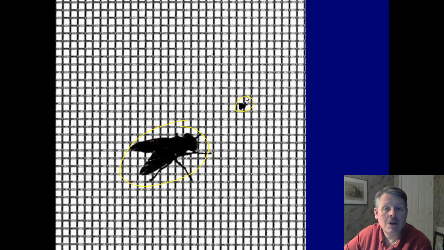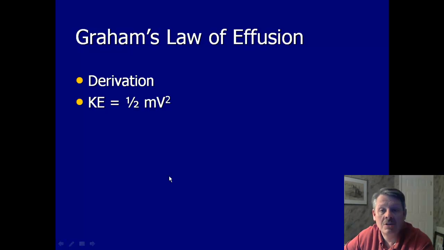As you're trying to get through this screen, the gnat can make it through and the fly can't. Now eventually a fly is finally going to figure out a way to get through that screen, whether through it or around it. The bottom line is the gnat can make it through a lot easier than the fly. The thing that is small, that has very little mass, can make it through, but the thing that has a lot of mass is not going to make it through the screen very easily.